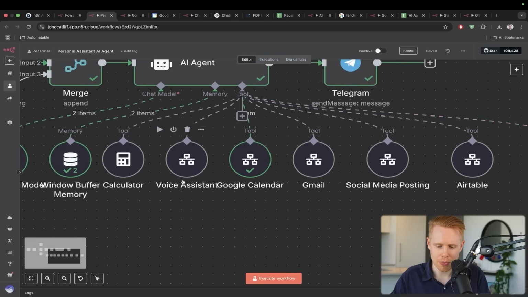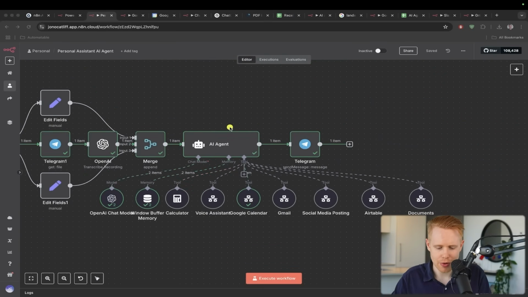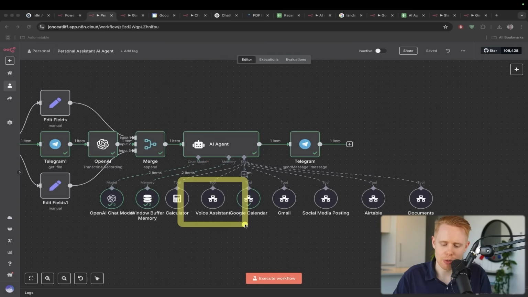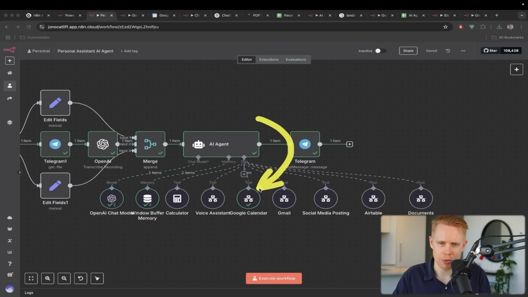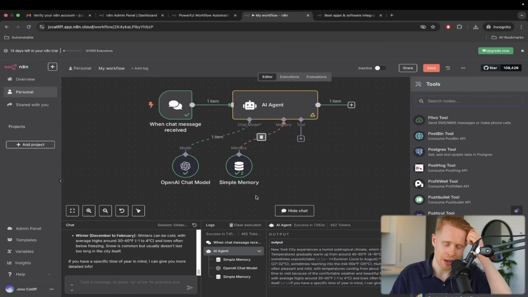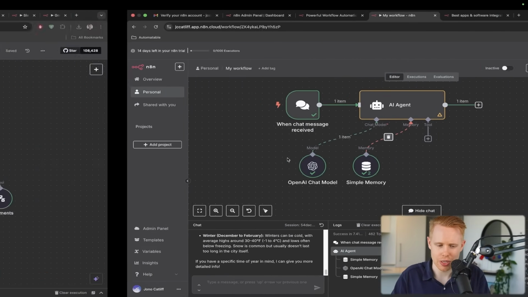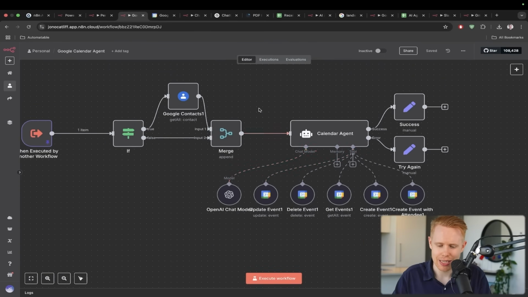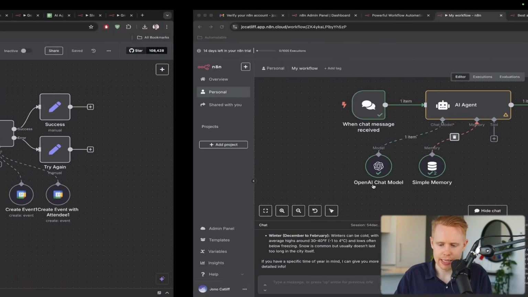And so for the purposes of this video, we're going to be focusing primarily on Google Calendar for now, and then I'm going to give you all of the blueprints plus a video on the rest of this, but you should be able to go ahead and grab those blueprints and incorporate it into your AI agent. So let's go ahead and build out the Google Calendar portion of this. And what that really looks like is an AI agent very similar to this, okay? And so let's go ahead and start this off.